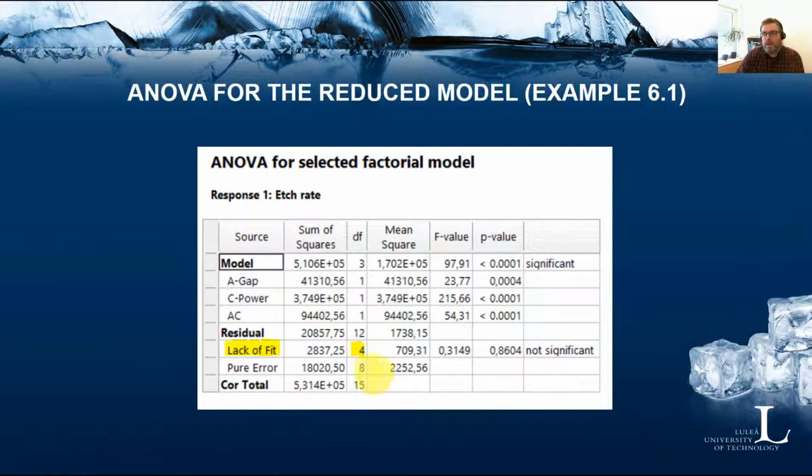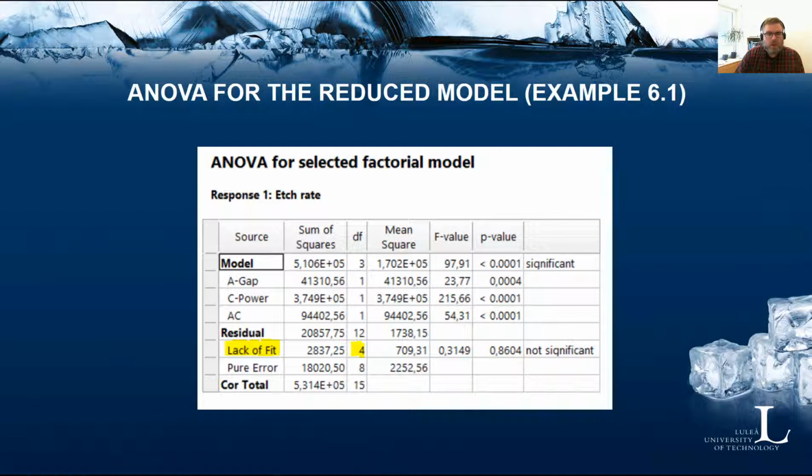You still have the same pure error estimate from the 8 degrees of freedom you get from the replicated runs. We can also see that the lack of fit is not significant, which is good. So we don't seem to have any lack of fit in the model, which is a good thing.